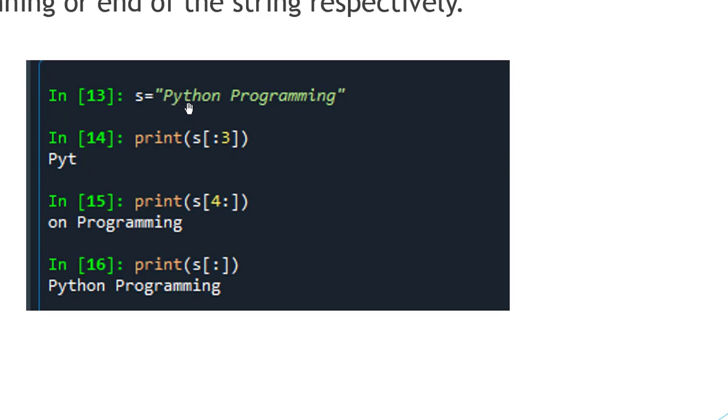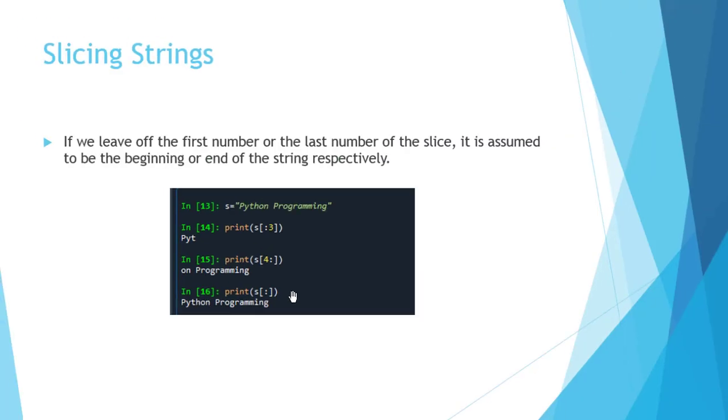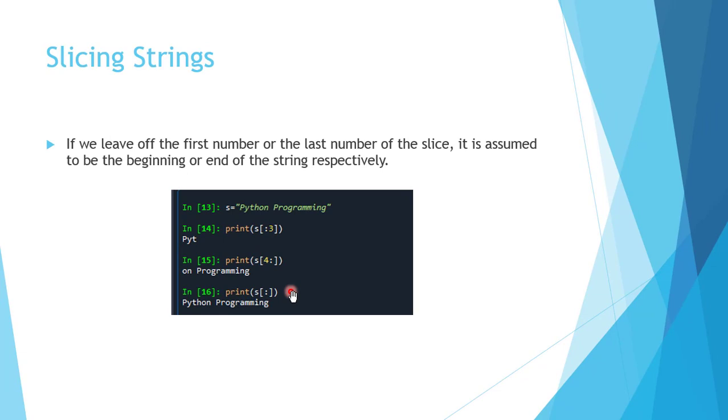So PYT is printed. After that, if we leave off the ending number, that is 4 to the end of the string, then it will consider it as the end of the string. So 4 to end of the string. So 0, 1, 2, 3, 4. ON to the end of the string, that is to the programming. Now if we leave off the starting and ending of the string, then it will print the whole string. So this is all about the slicing of the string. Slicing represents a part or piece of the string. Slicing is a very useful operation, like indexing in strings.